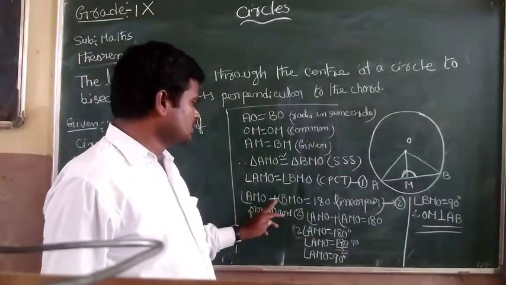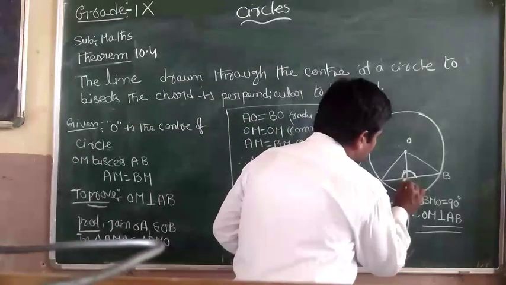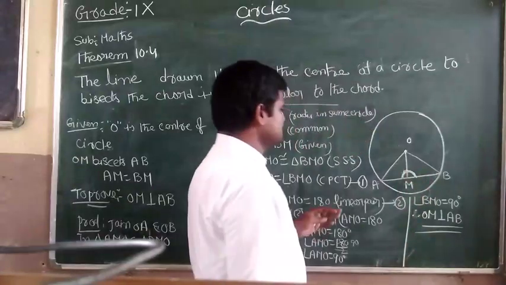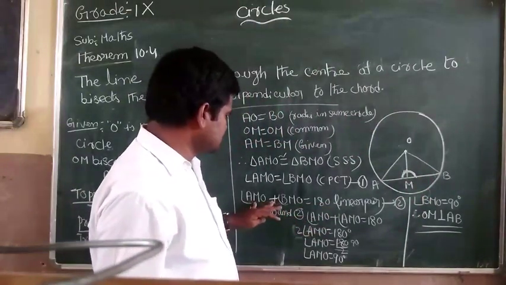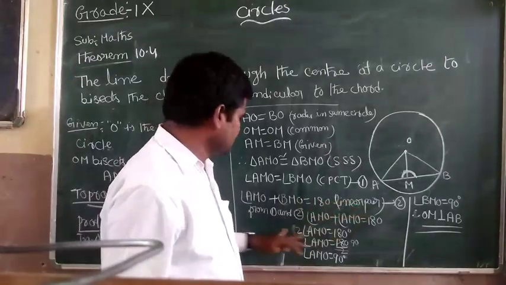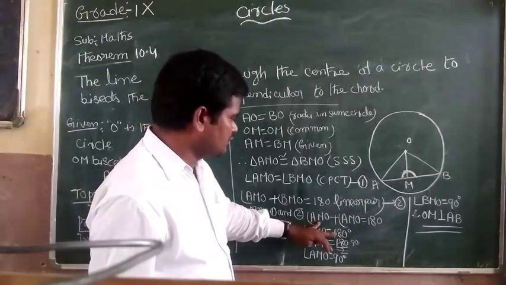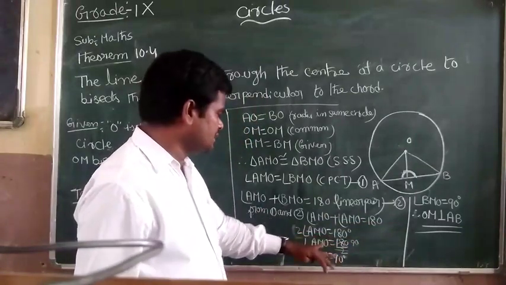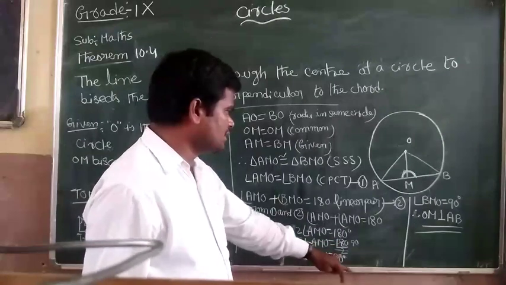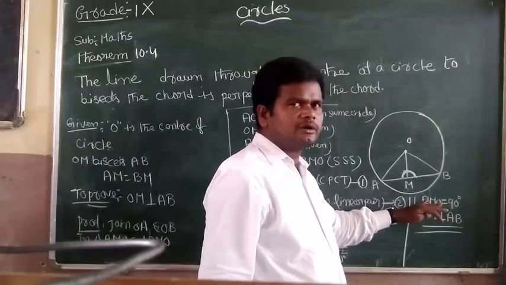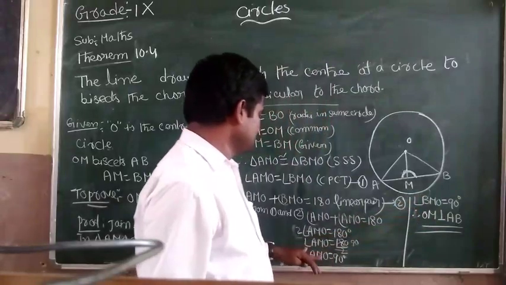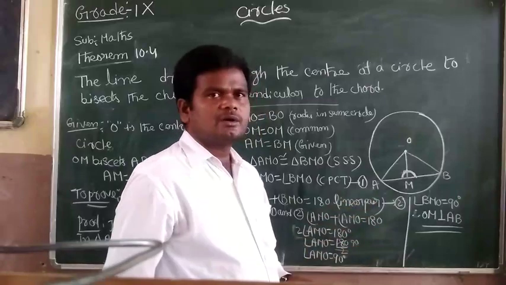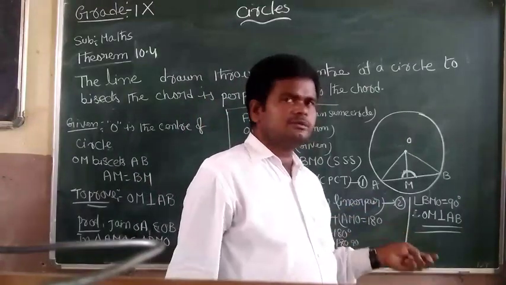Angle AMO plus angle BMO, these two angles are in a linear pair, equal to 180 degrees. From 1 and 2, 2 times angle AMO equal to 180, angle AMO equal to 180 by 2, which is 90. Angle BMO also equals 90 degrees. Therefore OM is perpendicular to AB.